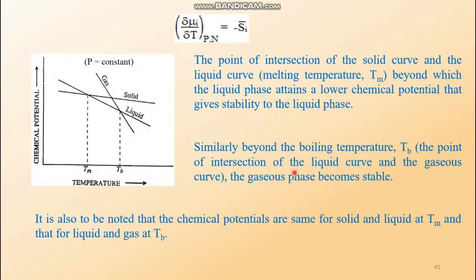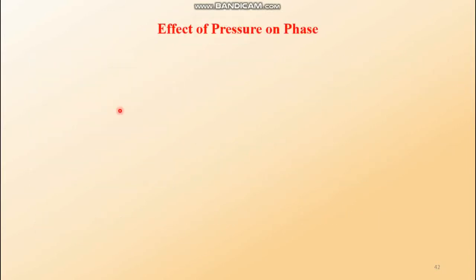Finally, note that the chemical potentials are the same for solid and liquid at Tm, and for liquid and gas at Tb, because these curves intersect. These are the phase transition points.